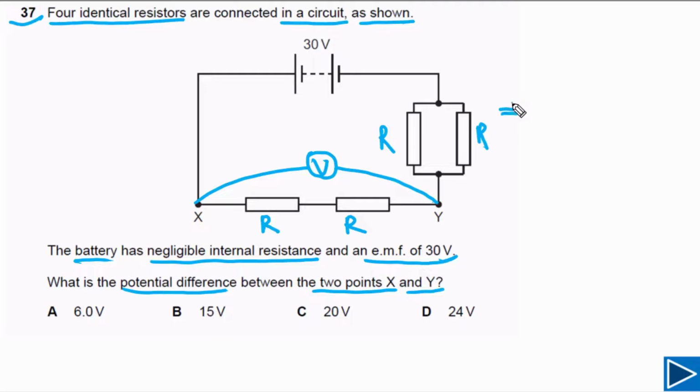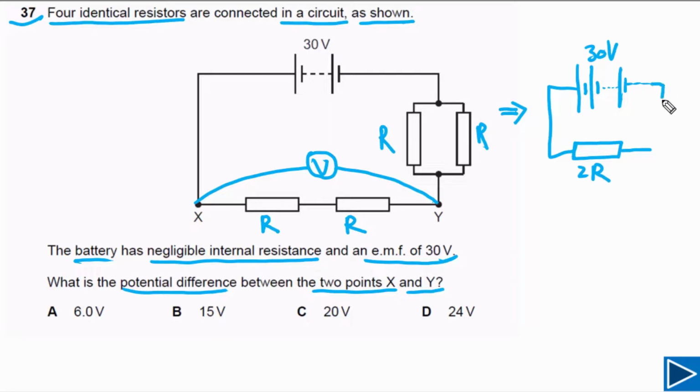So we can redraw this circuit. This is our battery, and the EMF of this battery is given, that is equal to 30 volts. You can also draw it like this. It means this one is a battery, it has many cells connected in series. So these two resistors we can replace with one resistor of resistance 2R, and these two we can replace with one resistor of resistance R by 2 because these two resistors are connected in parallel.